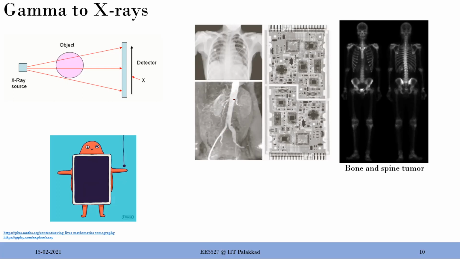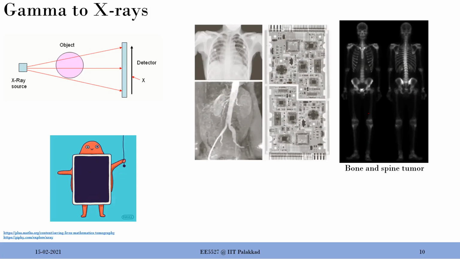If, let's say, the heart has a valve which is blocked, you'll be able to see that. This is on the human side. Don't get the understanding that X-rays are only used there. X-rays are used even to check your PCBs, for defects in your PCBs. After the PCB manufacturing, it is humanly impossible to go and check for any defects in the PCB. So you will use X-ray imaging for that.